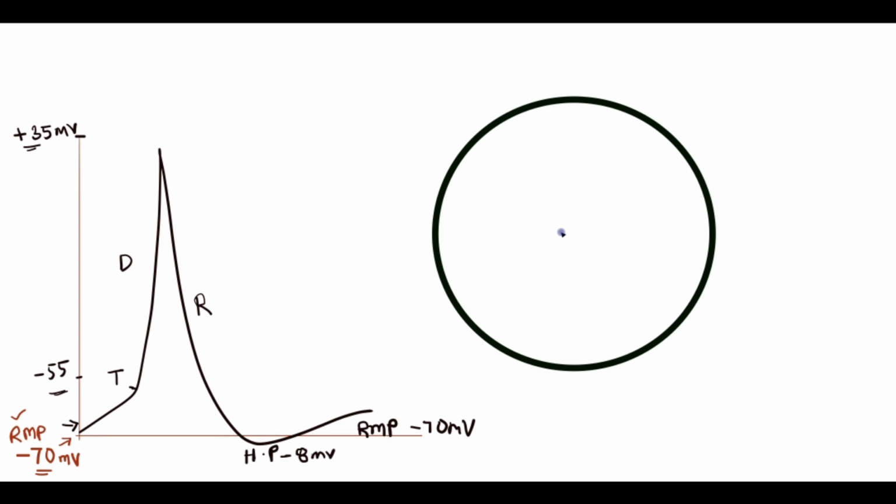In normal circumstances, in the resting state, inside the cell we have a negative potential, whereas outside the cell we have a positive potential. So the ECF is positive relative to the negative ICF in the resting state.